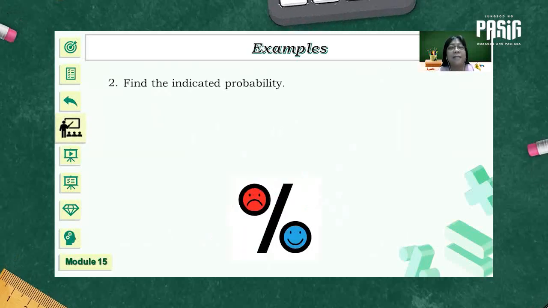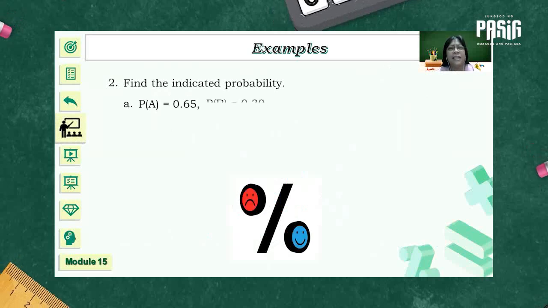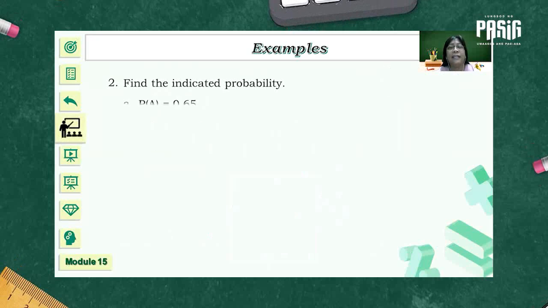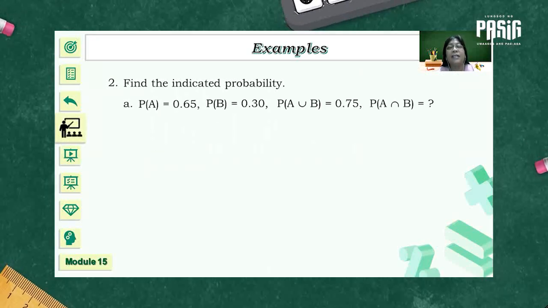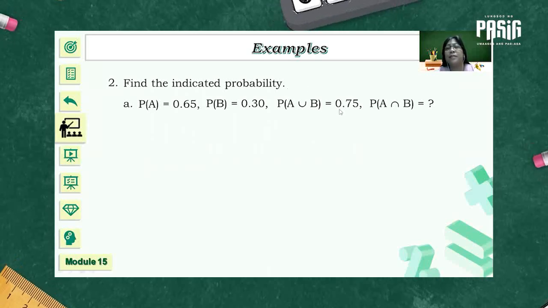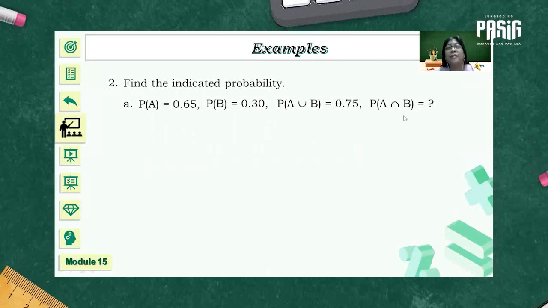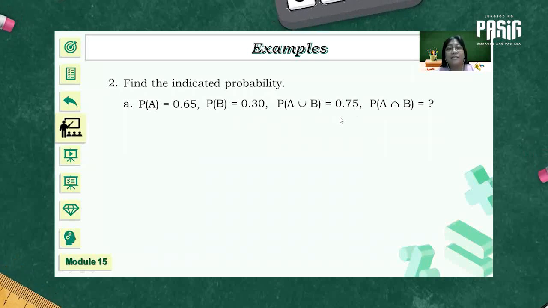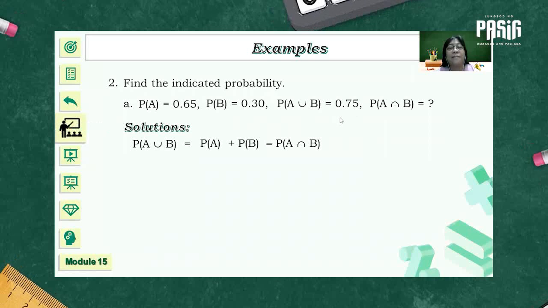Let's have another example. How about in finding the indicated probability? For letter A, probability of A plus probability of B is not equal to probability of A union with B, and we're looking for their intersection. Since they are not equal, it means that they are non-mutually exclusive. And to solve for that, we're going to make use of this formula.